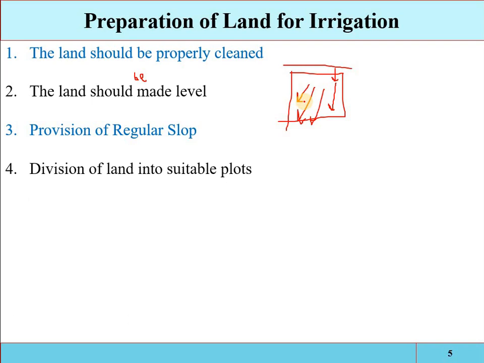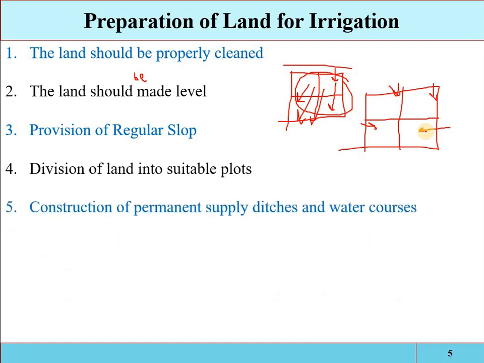Next is division of land into suitable plots. The whole area cannot be irrigated from a single point, so we have to divide the area into different plots. Suppose this is the whole field; it will be divided into different plots with the help of levees, dikes, or bunds, and then each plot will be separately irrigated, so that proper uniform distribution of the water occurs. So the land should be divided into suitable plots by small levees according to the method of irrigation.